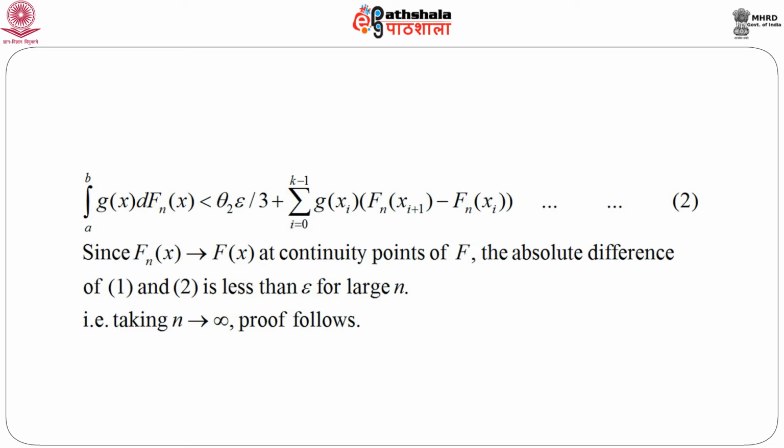So, the absolute difference of 1 and 2 is less than epsilon when n is large. So, just take n to infinity, and the proof follows.